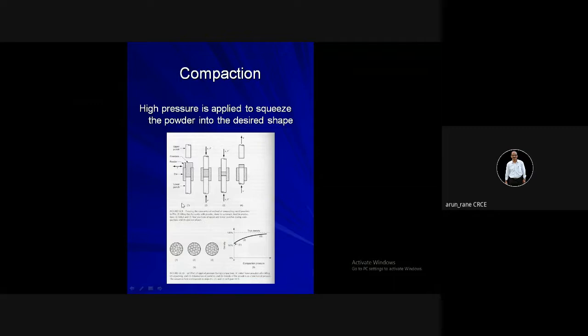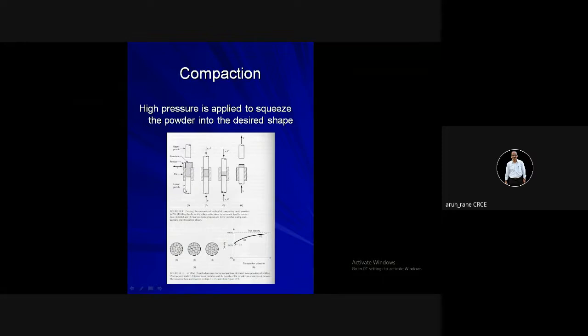Then you have the lower punch, which has come up to a certain height. Obviously, the shape of the lower punch as well as the upper punch will correspond to the die. Suppose the die is circular, round, then obviously the lower punch will be round.